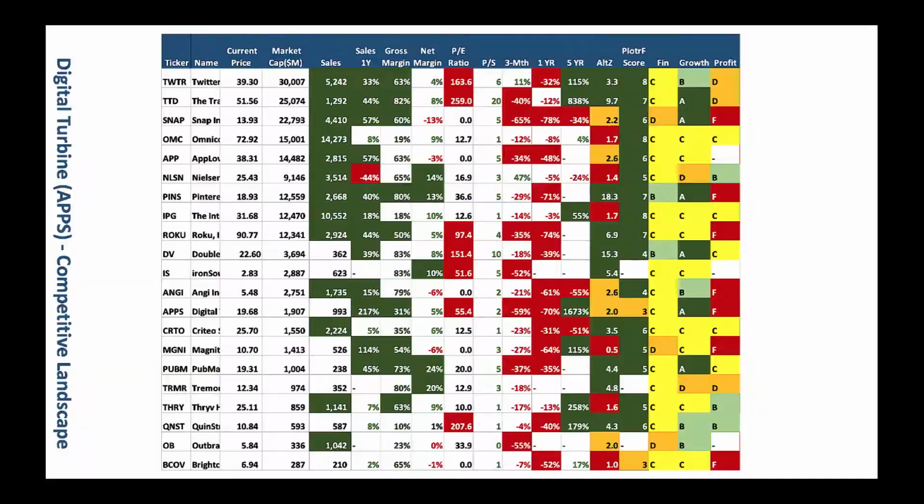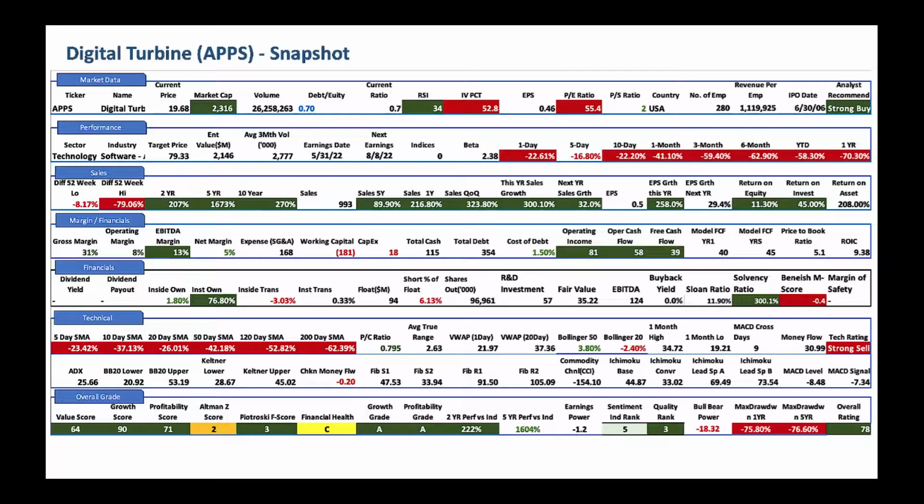All right, now let's jump in here and look at Digital Turbine. From a snapshot perspective, look, Digital Turbine market cap is about $2 billion, and it's a very strong buy from an analyst perspective. And look at that one-day drop here. The stock came down after the earnings announcement, and they were 1 penny shy of the earnings per share expectation, and also gave some tepid or softer outlook. That's why the stock came tumbling down here. They're also making some accounting changes, which Wall Street did not like right away.